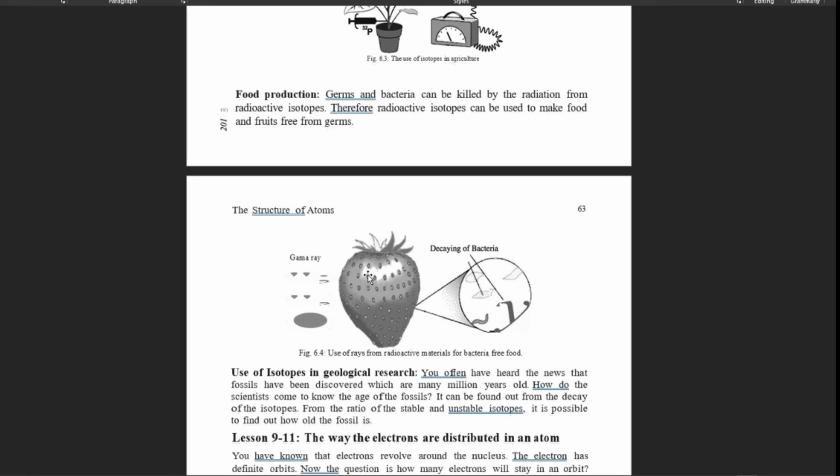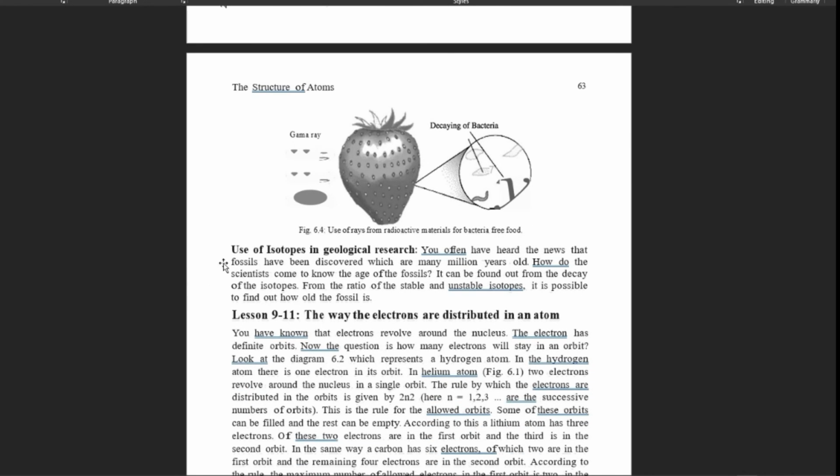So from cobalt-60. Again, another use is the use of isotopes in geological research. In geological research, it has many uses. We have often heard the news that fossils have been discovered which are many million years old. It can be found out from the decay of the isotopes. From the ratio of the stable and unstable isotopes, it is possible to find out how old the fossil is. You can find this in the exam.